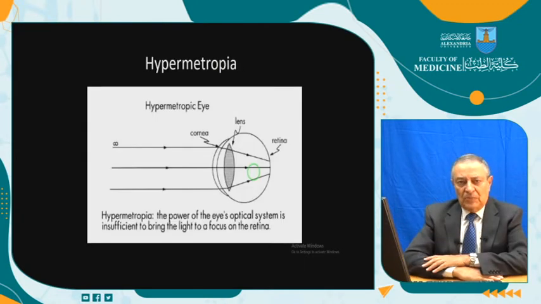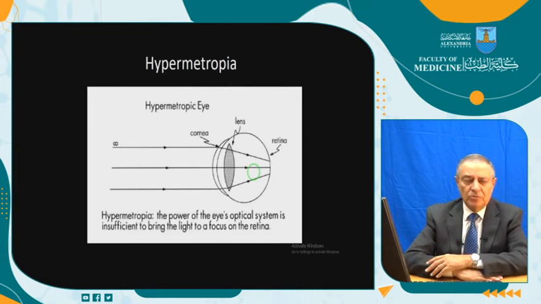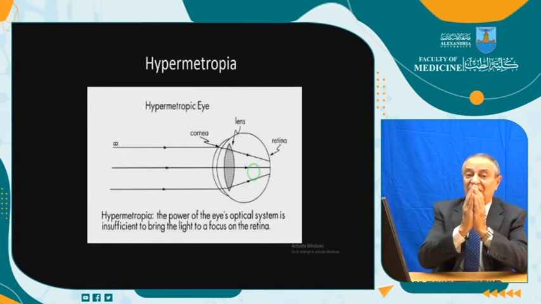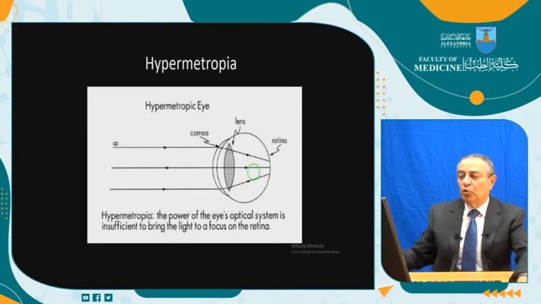Okay, let's go to the other side of myopia, hypermetropia. What is hypermetropia? Hypermetropia is, by definition, that condition of refraction in which, with accommodation completely relaxed, parallel rays come to a point focus behind the retina.